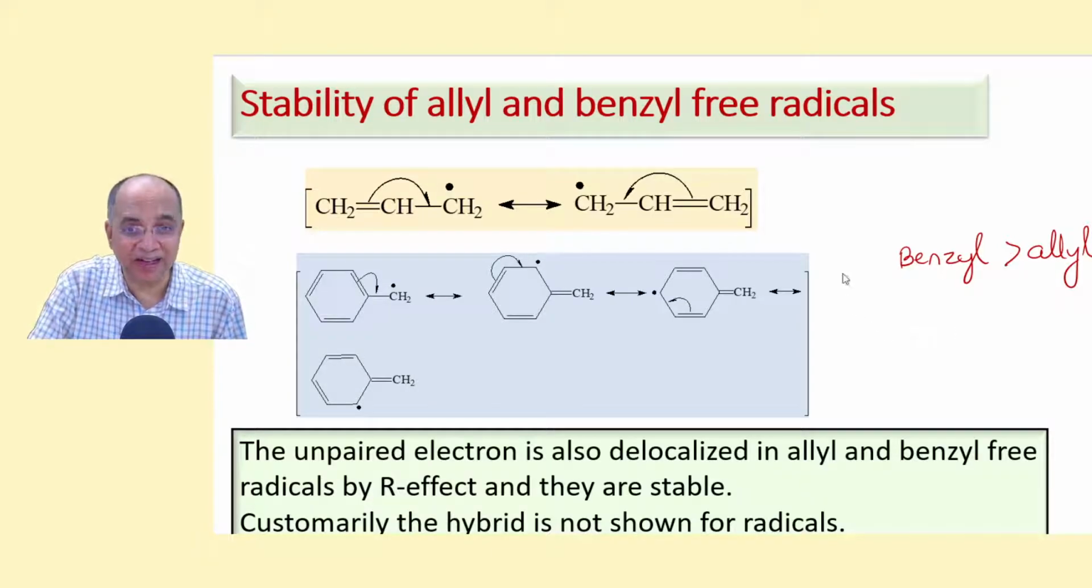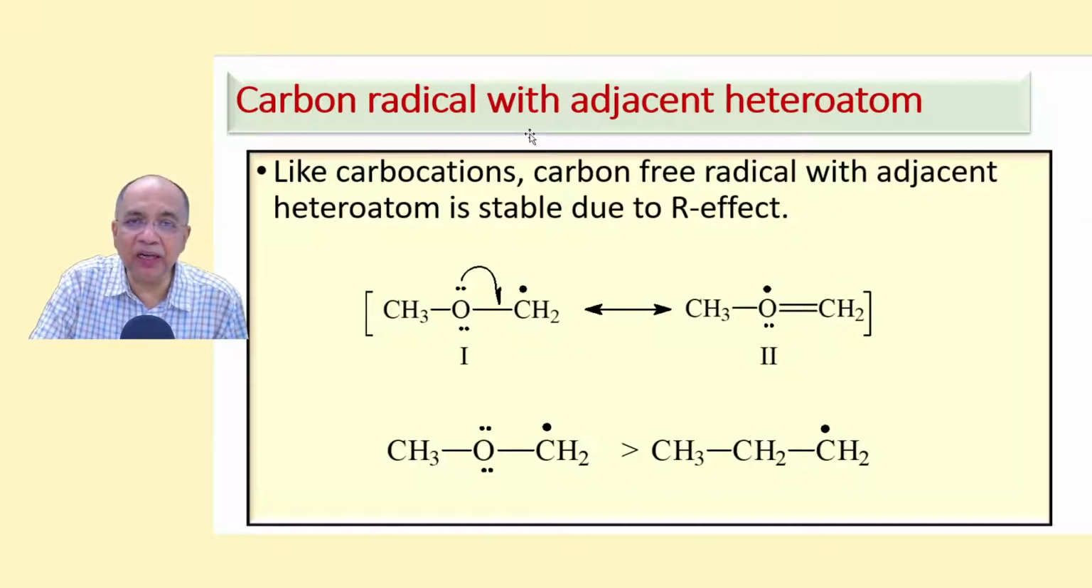Now, carbon radical with adjacent heteroatom, just like alkoxyalkyl carbocation. Since free radicals are also electron deficient, with 7 electrons, they can also enter into 1 electron resonance, so that here the dot will come here, and because of that methoxymethyl radical is also stable due to resonance effect. So if you compare, methoxymethyl radical, like the carbocation, is more stable than N-propyl free radical.